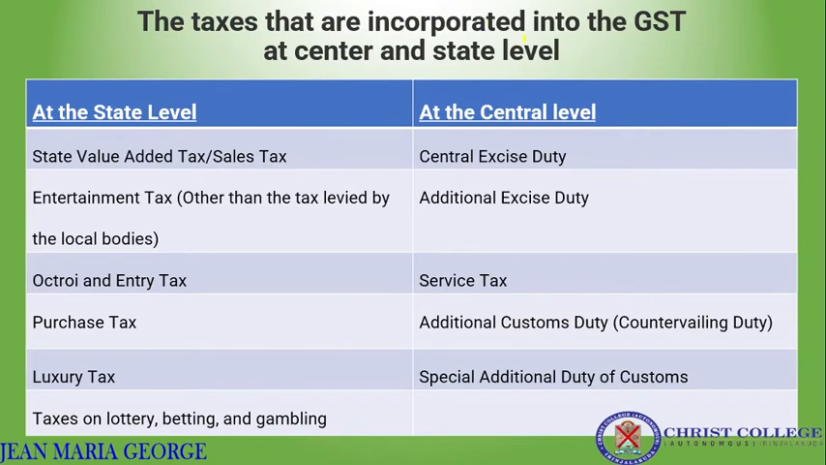The taxes that are incorporated into GST at central and state level. At the state level, value added tax or sales tax, entertainment tax, octroi and entry tax, purchase tax, luxury tax, then lottery, betting, gambling, all these taxes are merged into state GST level. So one tax, that is GST.